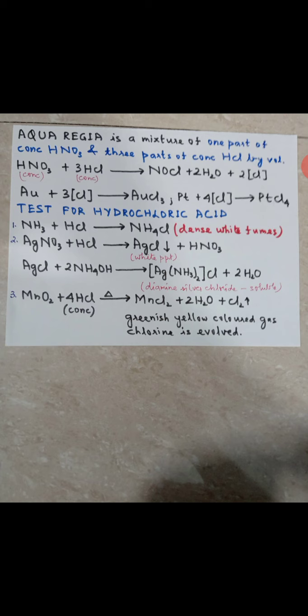Next, you can go to the uses of hydrochloric acid. You can go through your book, but still I will tell you one or two uses. It is used for the preparation of aqua regia. It is used for the pickling of metals. You might be thinking pickling means pickles. No, not pickles. Pickling of metals is the process of removal of oxide coating from the surface of the metals.